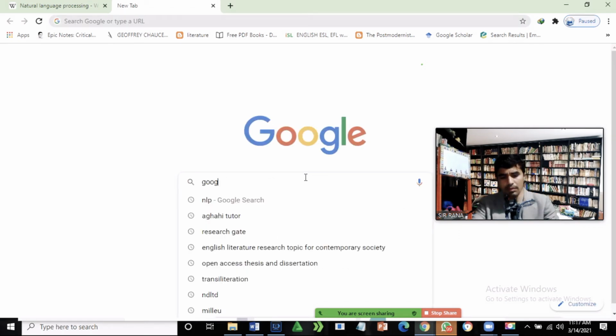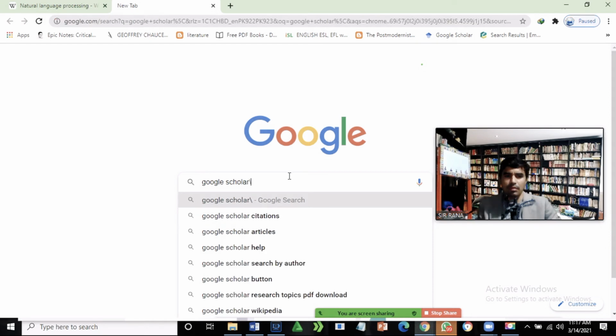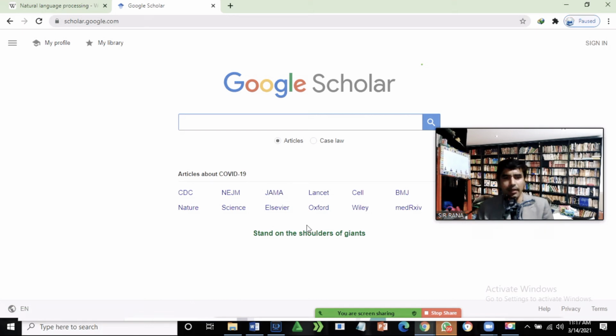Type Google Scholar. Once you type Google Scholar, come here. In Google Scholar you can find articles from a certain period. If you are interested in articles related to 2018, 2019, 2020 and 2021, whatever you want to get, these are available.